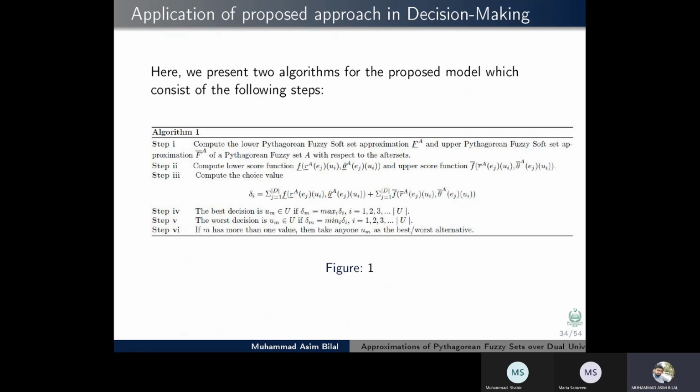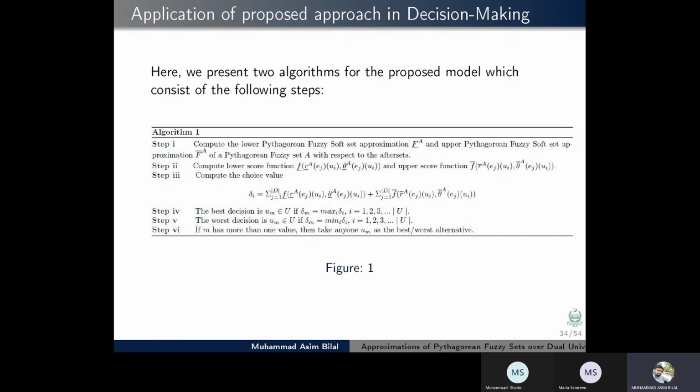The application here comes in the following steps. Step one is the computation of the lower Pythagorean fuzzy soft set approximation and upper Pythagorean fuzzy soft set approximation of a Pythagorean fuzzy set with respect to the soft sets. Step two, compute the lower score function. Step three is the calculation of the score number, the choice value delta I. Step four, the best decision is the one for which delta m is maximum, and the worst decision is the one for which delta m is minimum.